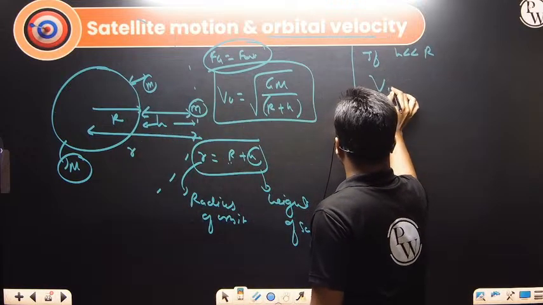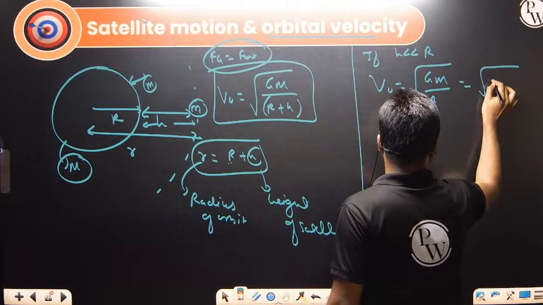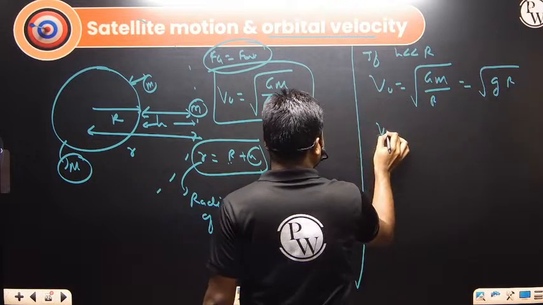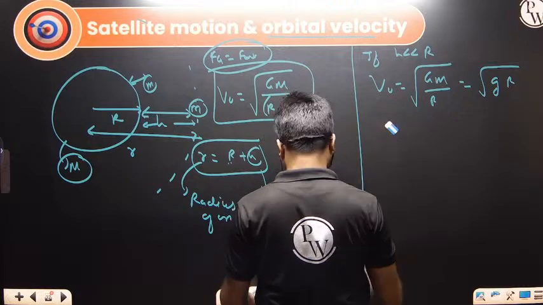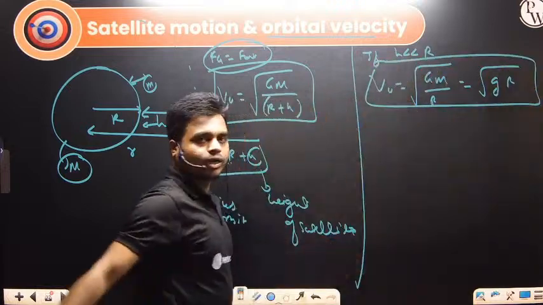So here we write v naught, and what is v naught? Under root GM divided by R. In terms of g, it will be under root g into R. So this is for the satellite which is revolving near the surface of the earth.